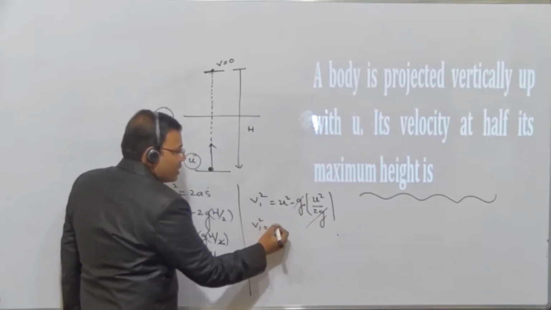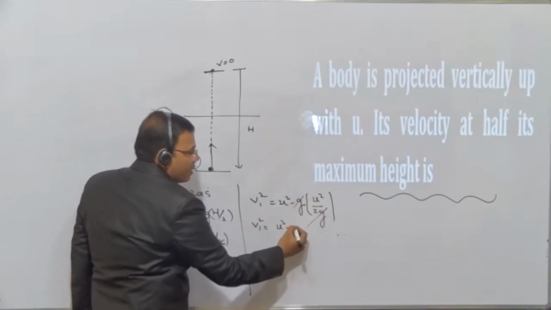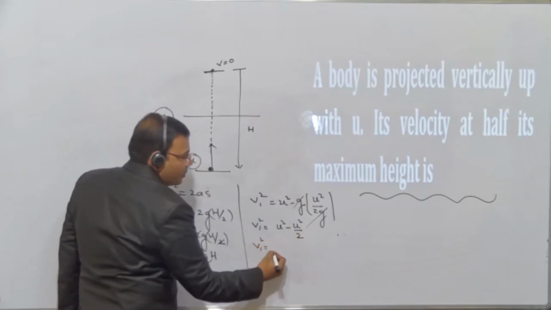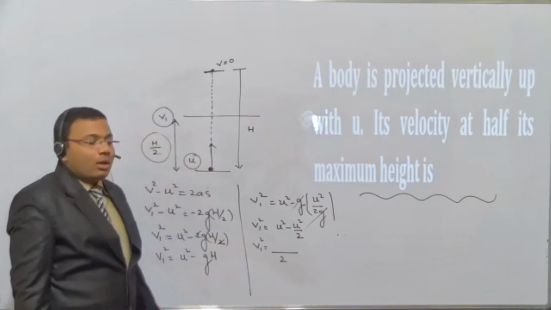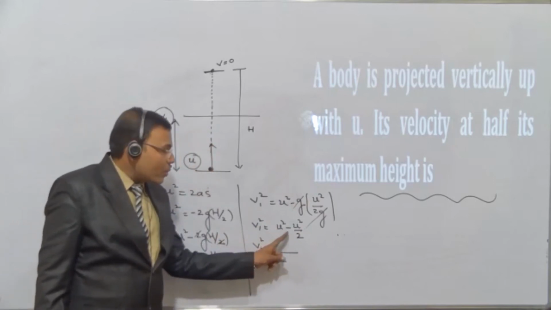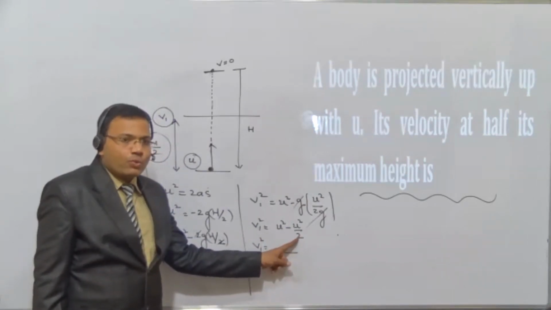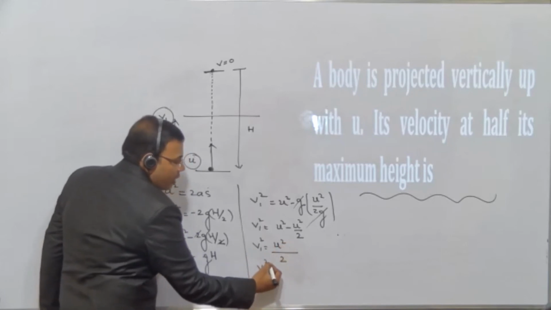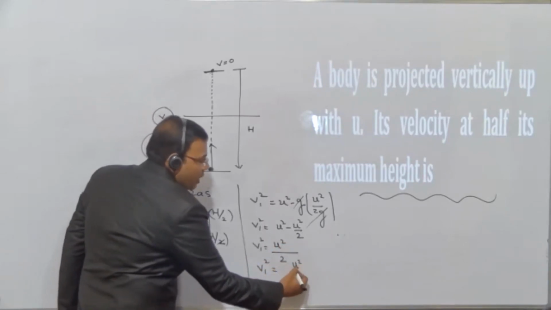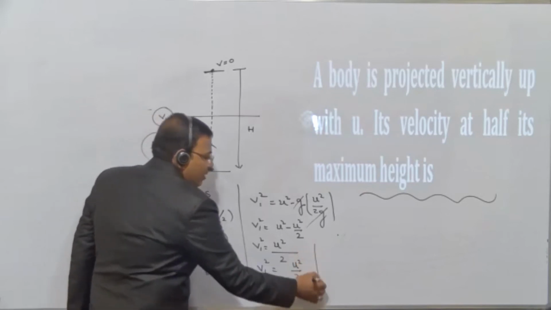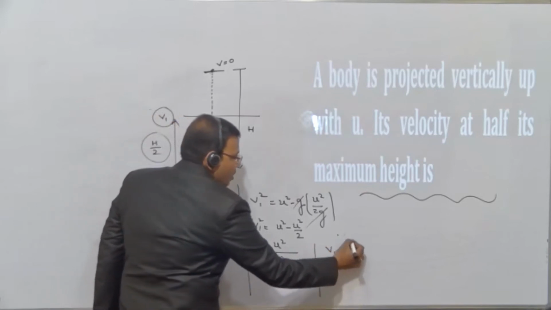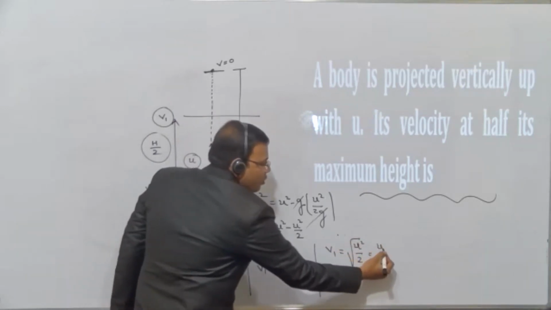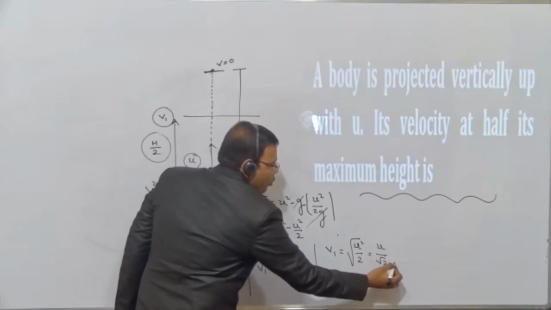So v1 square is equals to, this is u square minus u square by 2. Now just take the LCM. 2 u square into 2, how much it is? 2u square minus u square, so it will become just u square. So v1 square is equals to u square by 2, और हम बनाएंगे बेटा लास्ट में v1 is equals to under root of u square by 2. U square and root get cancelled. This will be u and this is by root 2. Copy it.